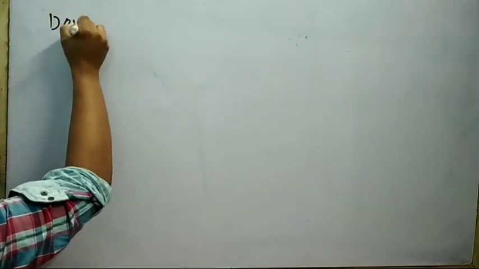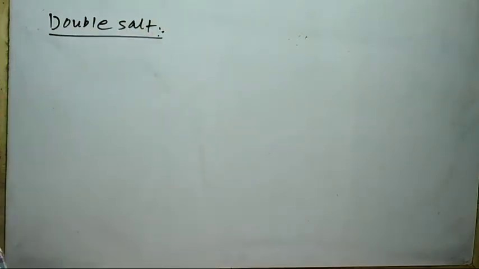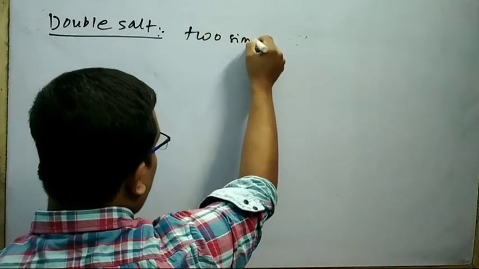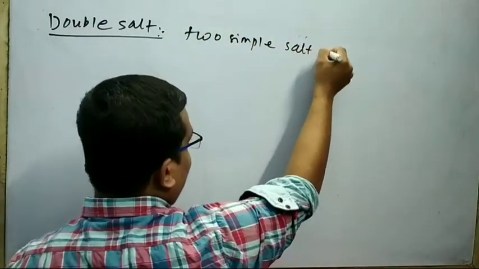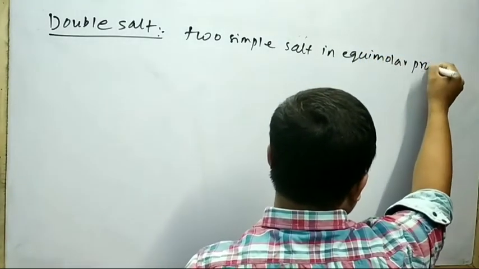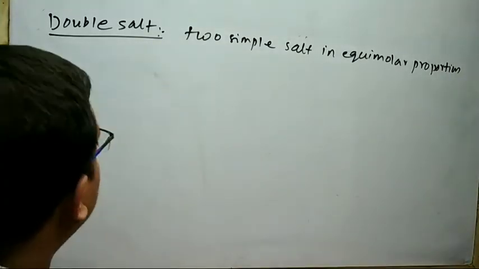Next I will discuss about the double salt. The salt which are formed by two simple salt in equimolar proportion are called double salt.